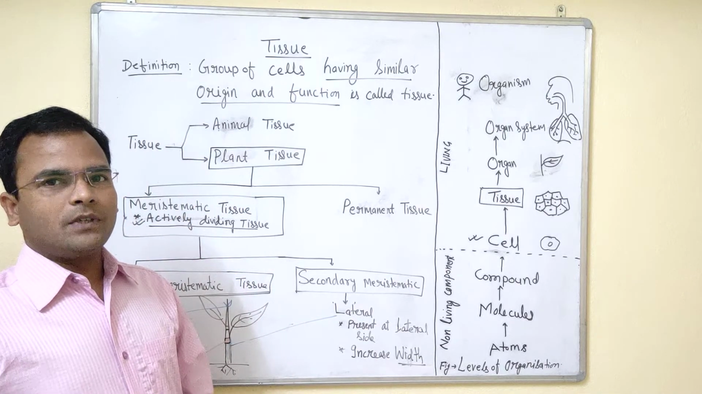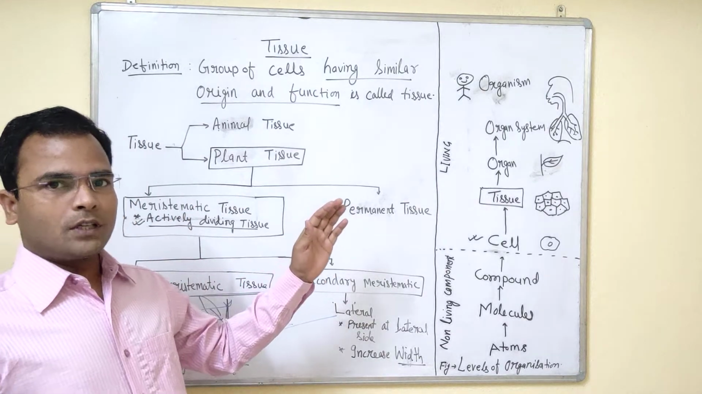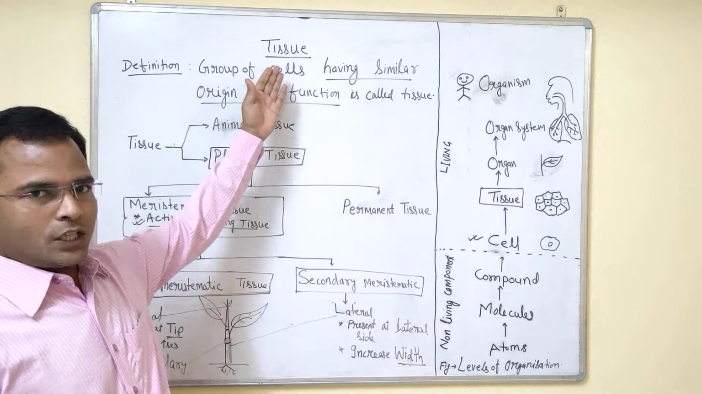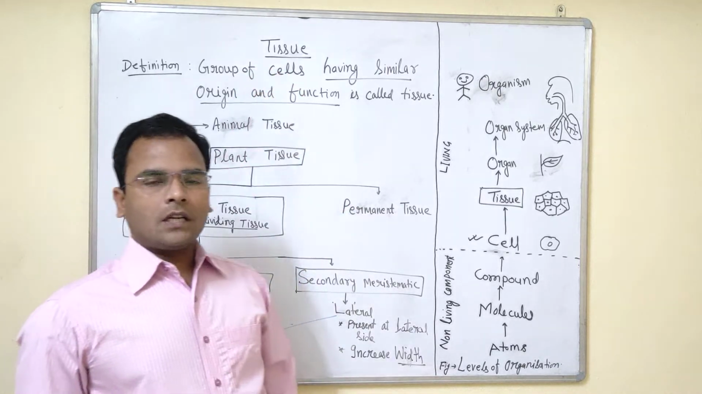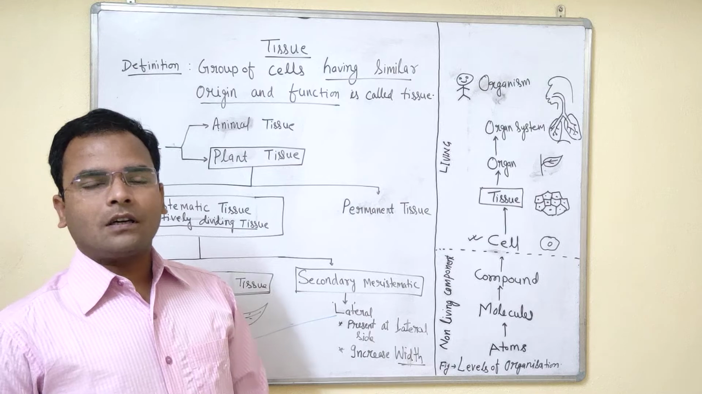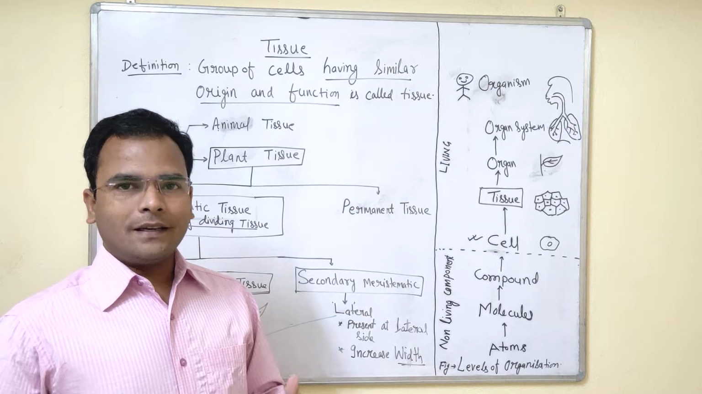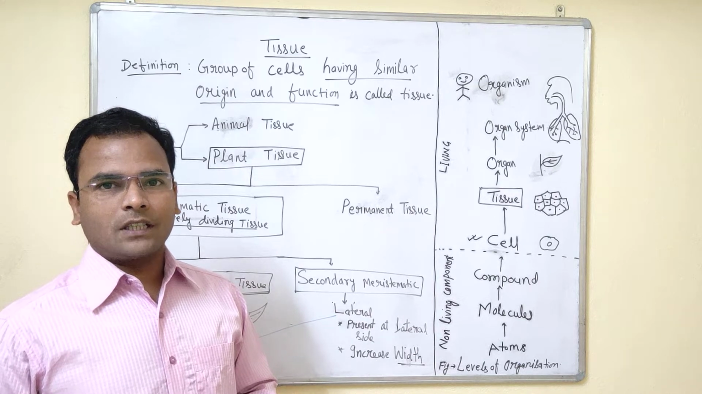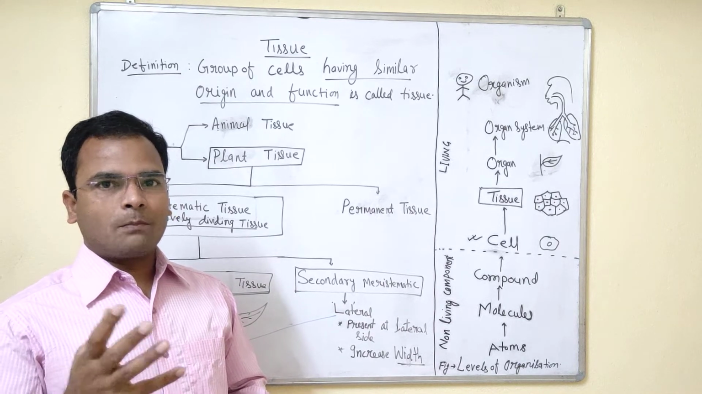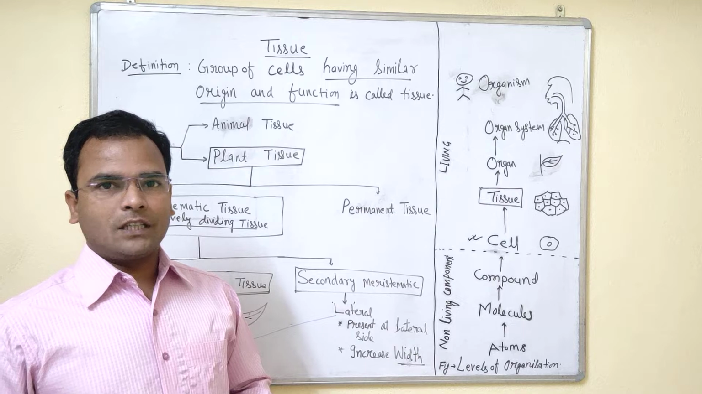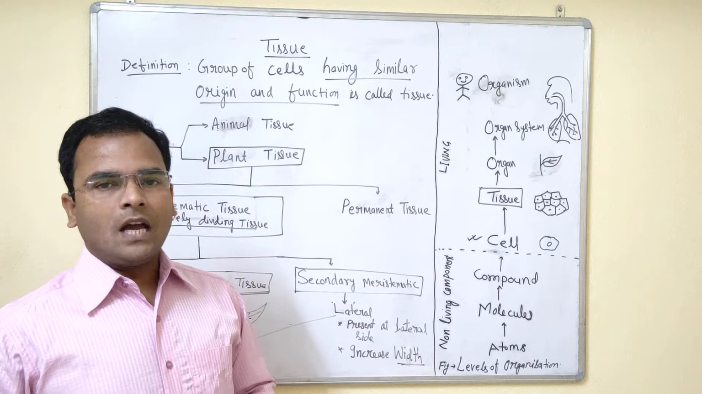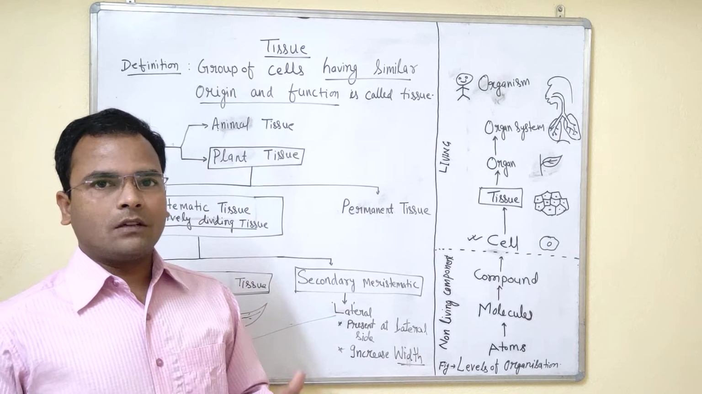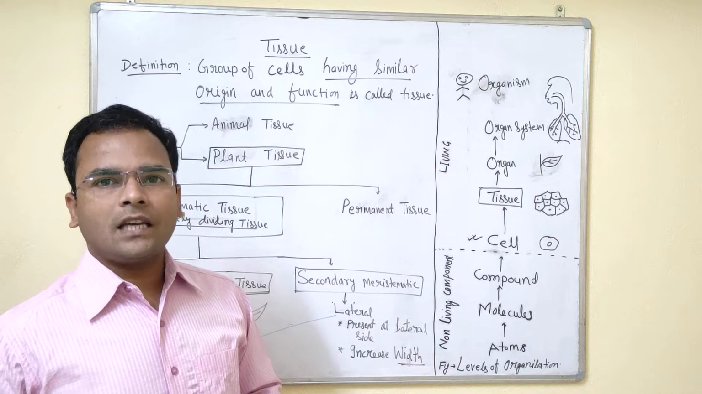In this series of videos, today I'm going to explain about tissue. In the last video we learned about the cell, what a cell is, and the different types of organisms based on complexity and simplicity. We have divided them into unicellular and multicellular, and multicellular organisms have more than one cell.